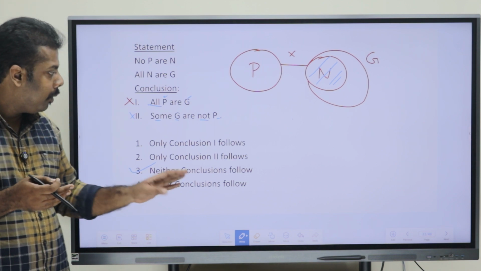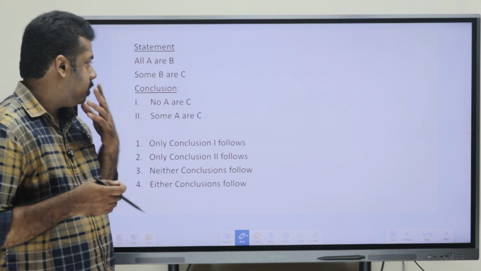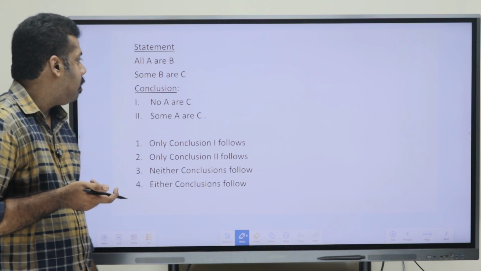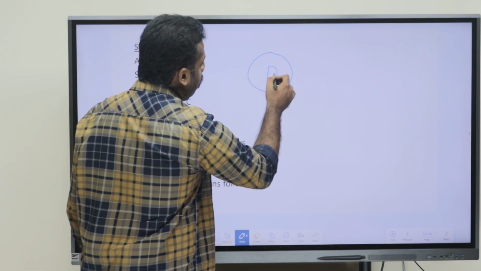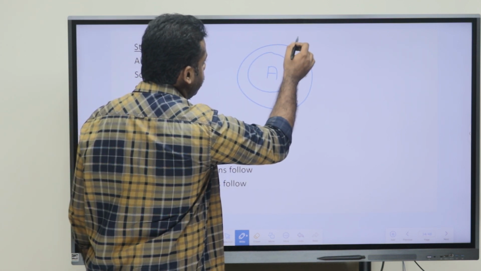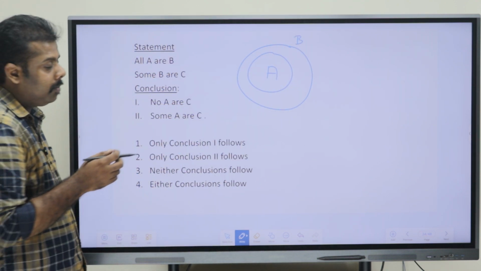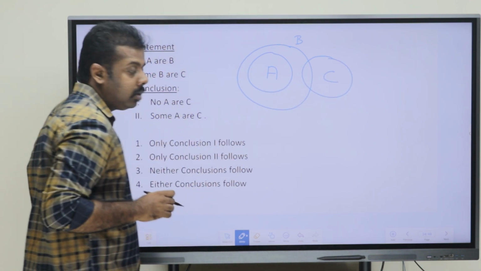Okay, now moving to the next question here. So here we can just draw the diagram first. All A are B, so all the A have to be placed inside B. And some B are C, so B and C are also connected using the some relation.